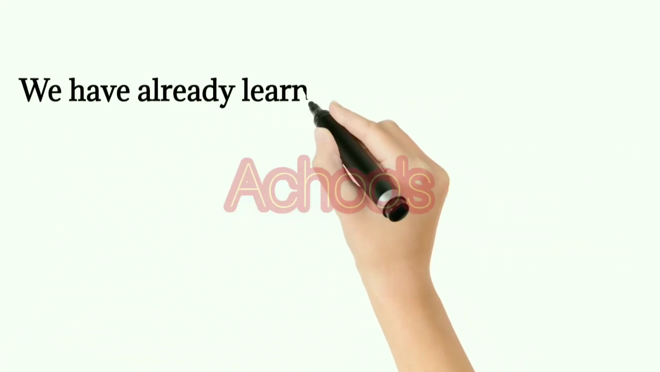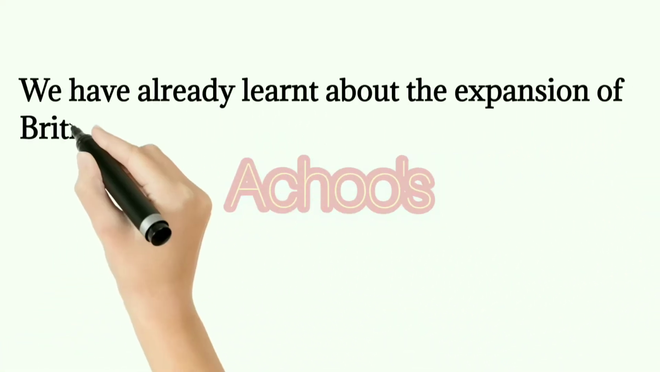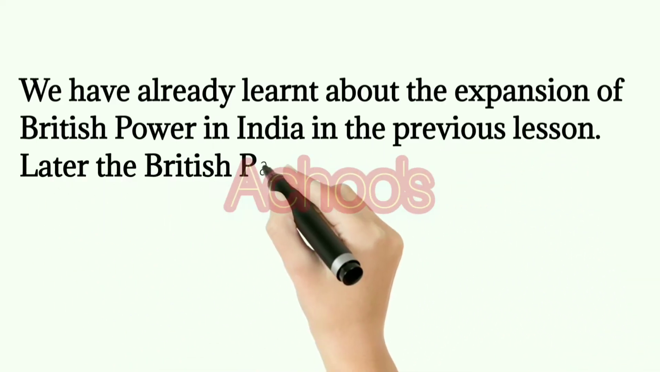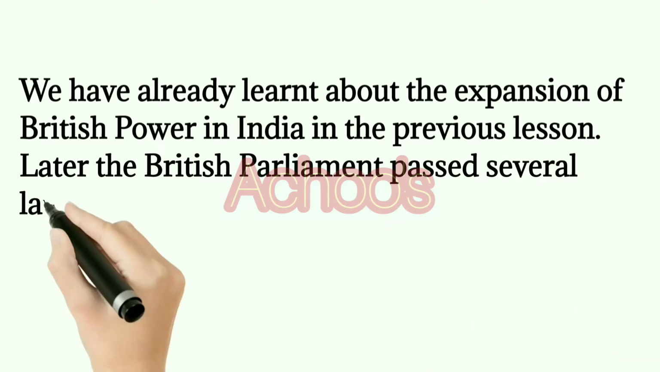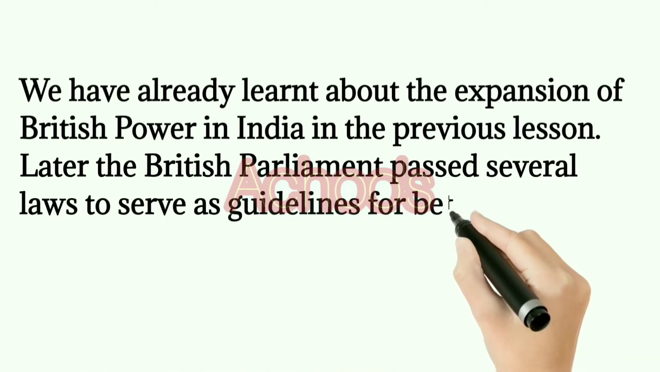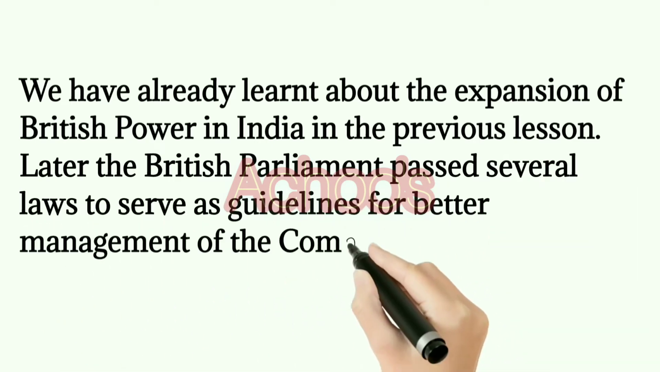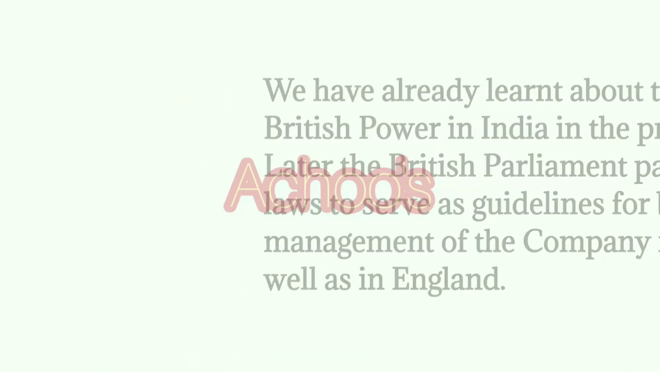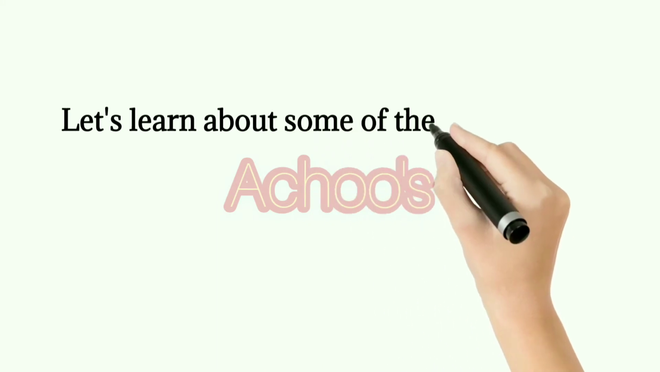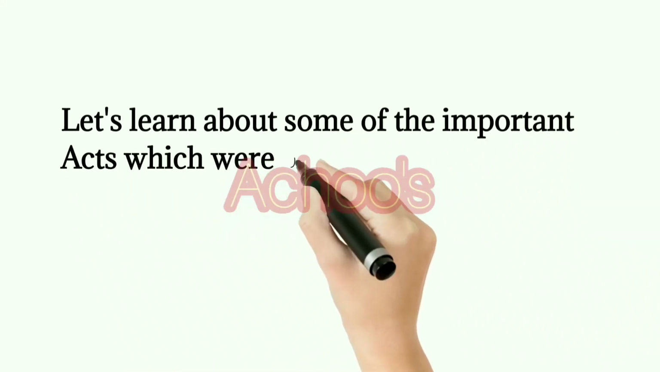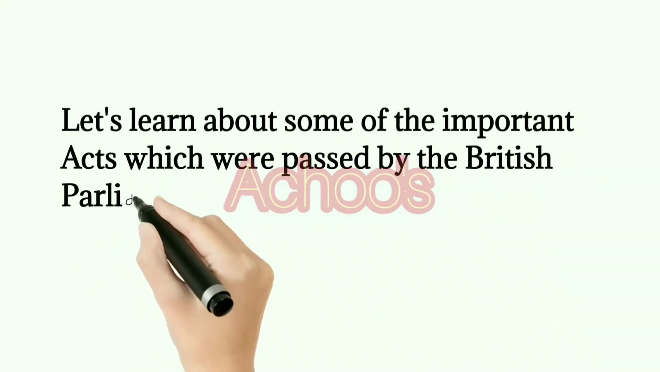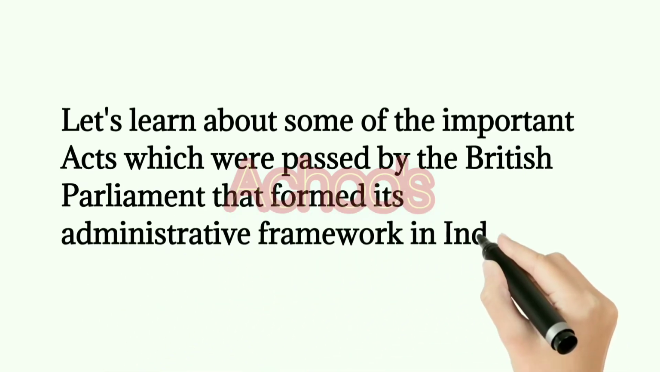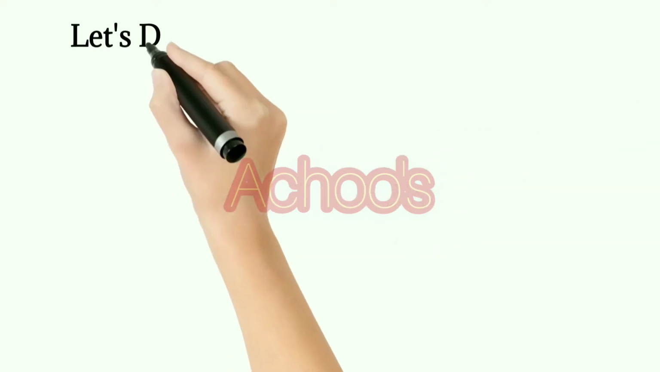We have already learnt about the expansion of British power in India in the previous lesson. Later, the British Parliament passed several laws to serve as guidelines for better management of the company matters in India as well as in England. Let's learn about some of the important acts which were passed by the British Parliament that formed its administrative framework in India. So you will open the book.